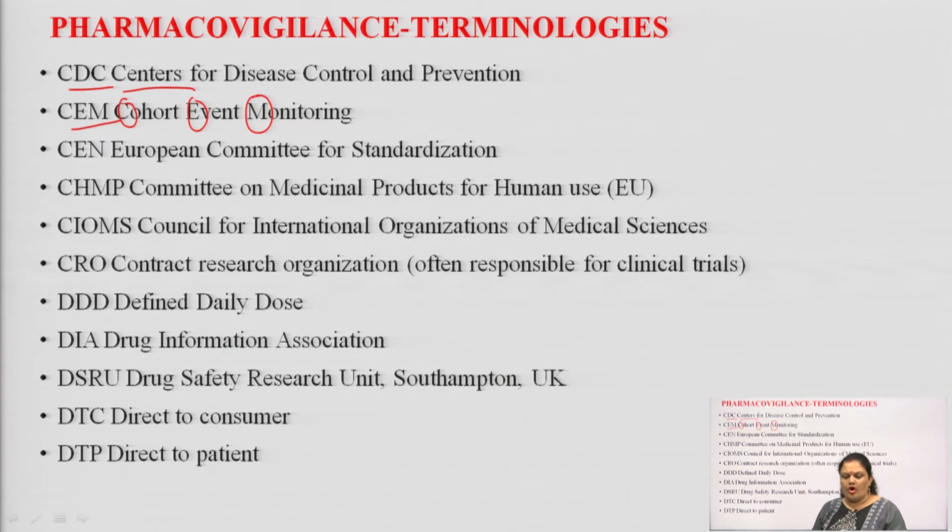Cohort is the terminology basically used in the subject pharmacoepidemiology. If we break this large word, pharmacon means drug, and epidemiology, logy means study, epidemiology means the large population based study.